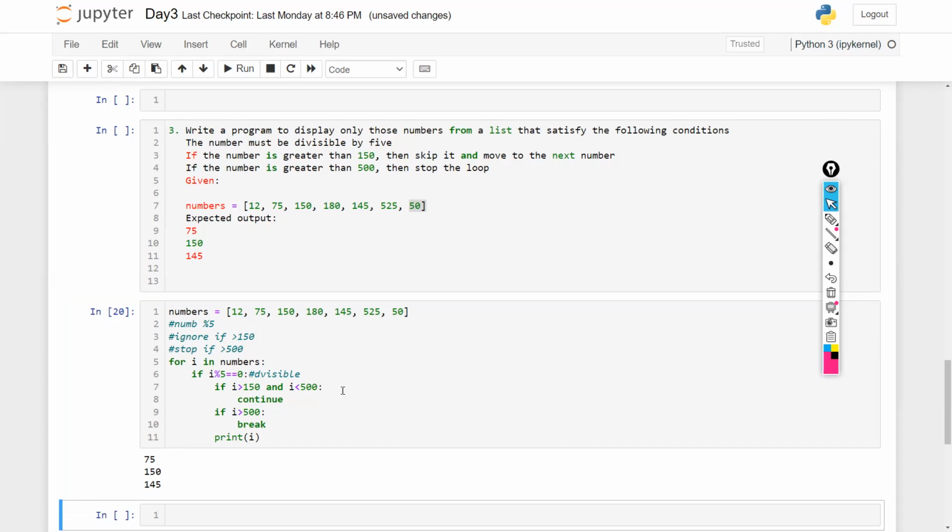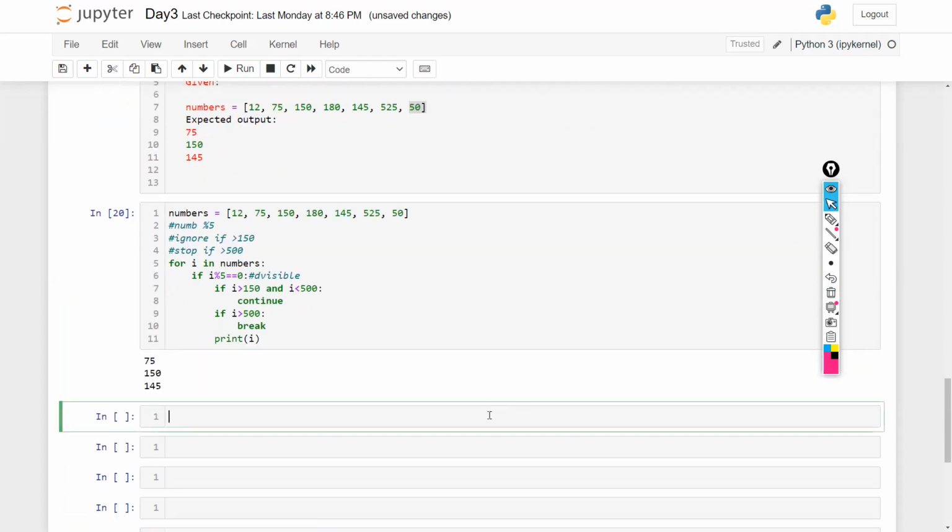But before that, let me explain how this works. First of all, I hope everyone is very clear with the divisibility check. If the number is divisible by 5, then only go inside it. So for number 12, it will never go inside this, but yes, for 75, it will go. Now see what is the use of continue here. For example, I do a simple thing here: for I in range of 10.